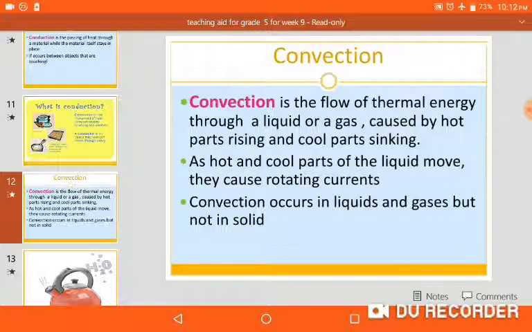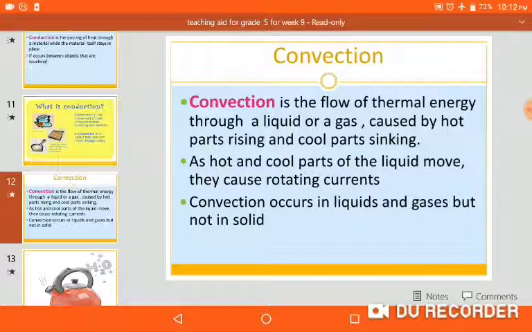When you want to boil some water, the lower part of the water gets heat and becomes hot. It moves and changes its place, and the cold water present in the upper part takes the place of the hot water. That's why we say it is caused by hot parts rising. Then the hot water rises, changes into steam, hot air, and the cool water goes down, takes the position and starts sinking. That's why it is called convection.